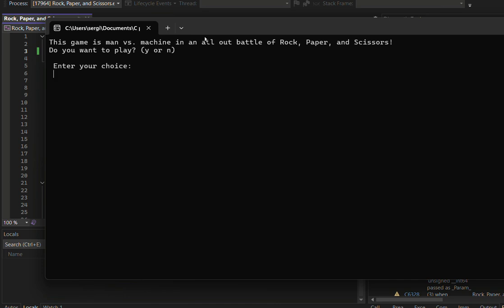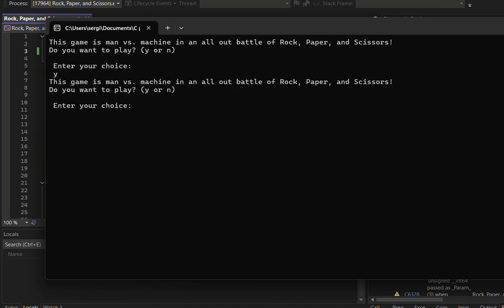For this, we're going to enter the user's choice of Y for yes, we do want to play the game. And of course, as we stated earlier, because there's no code currently in there, it's just going to restart us right back at the display menu.